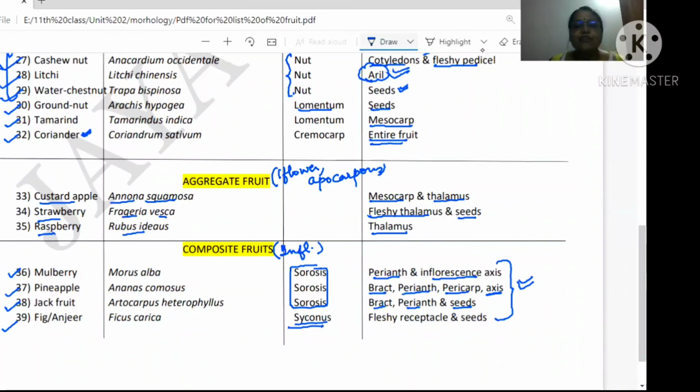In the case of fig, which is also known as anjeer, which is a type of Syconus, the edible part is fleshy receptacle and seed. So I hope this list which I made for you helps you learn which fruits have which edible part, because in the PMT, one question is asked from this area. So this video will help you to learn the topic very easily.